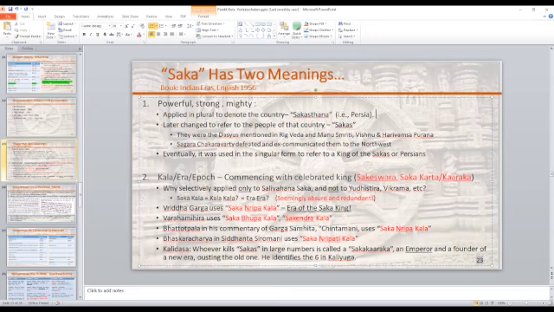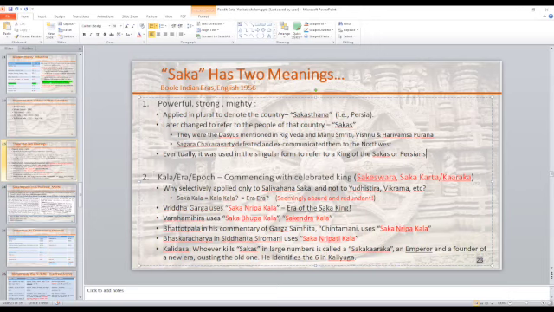And of course, we have references to this in ancient texts, and some names are listed here. But then eventually it was changed to a singular form. It did not refer to a large number of people of a particular country, but it was changed to a singular form to refer to a king of the Sakas, or a king of the Persians. So when you see the word Saka, one meaning today is the king of the Sakas, or a Persian king.